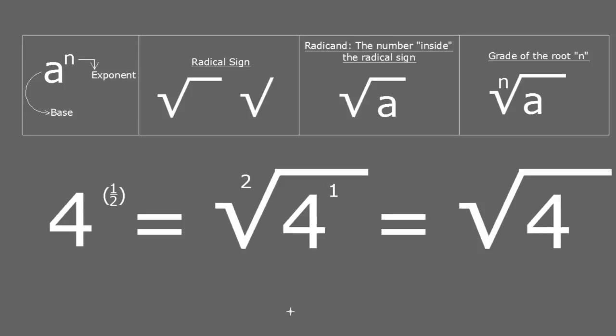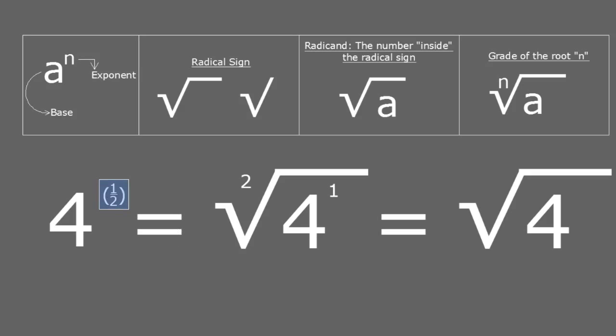The first thing that you have to know about changing from exponents to roots, also known as radicals, is that radicals are nothing more than exponents that are not integers. For example, in this case, the exponent is 1/2, 1 over 2, and the base number is the 4. What you first have to do is write the radical sign, which is this one right here. After you write the radical sign, the 4 is going to become the radicand. The base number becomes the radicand, and the radicand is simply anything that goes inside of the radical sign.